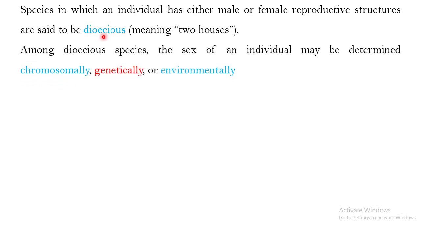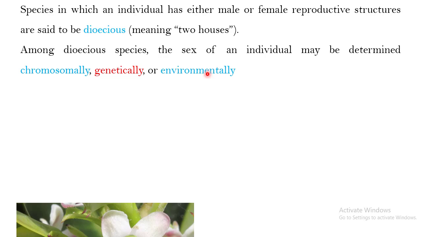Among these dioecious species, the sex of the individual may be determined chromosomally, genetically, or environmentally. And we are going to see examples from these three classes of how the sex of dioecious species is determined chromosomally, genetically, or environmentally in the course of these videos.